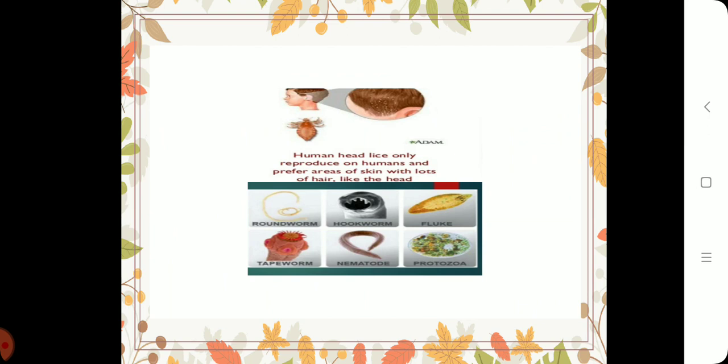Here you can see lice, head lice, which are found in human beings. This lice takes shelter on our head, and also it takes the food from it. Other parasites you can also see: roundworm, hookworm, fluke, and protozoans. All these are examples of parasites, children.